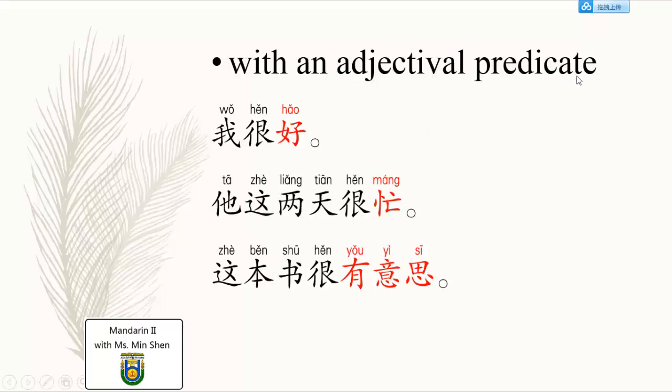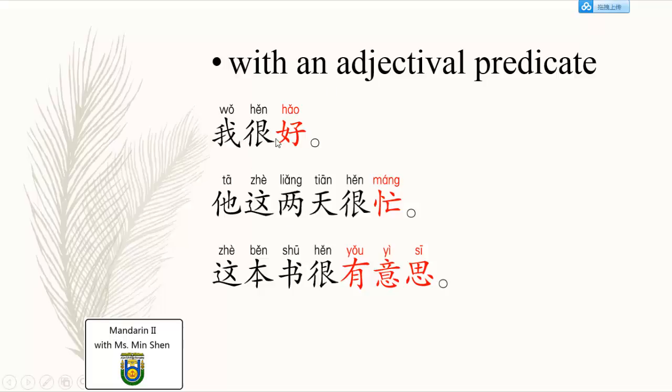Adjectival predicate. In Chinese sentences, adjectives can work as verbs, as the predicate. For example, 我很好. 很好, very good, is actually an adjectival phrase. But in Chinese sentences, 很好 can directly work as a predicate, meaning you don't have to use a be verb together with these adjectives.